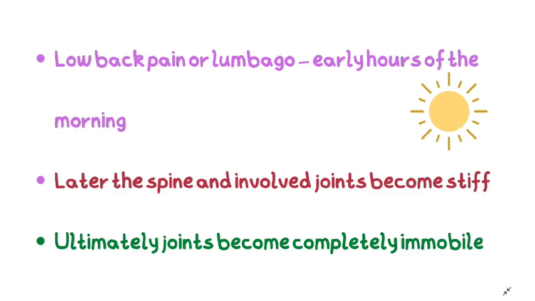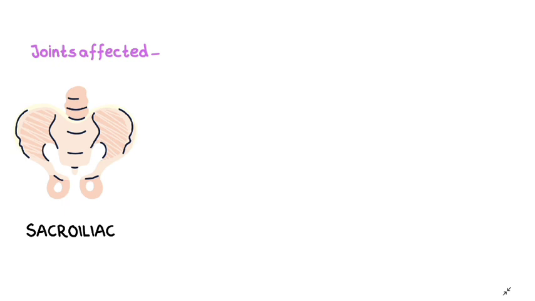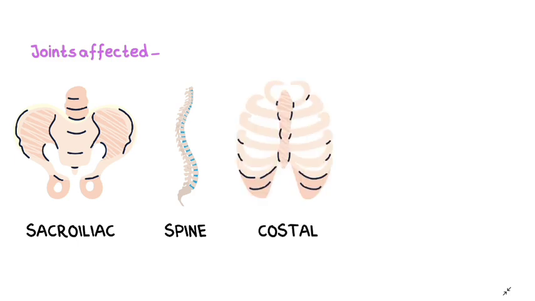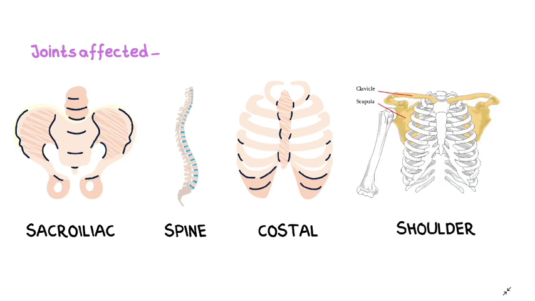It can't be moved. The joints affected are the sacroiliac joint, which is the most commonly affected joint, a joint between sacrum and ilium, the spine or vertebral column, the costal joints, including the ribs, especially the joints between the vertebra and the ribs, and the shoulder joint.